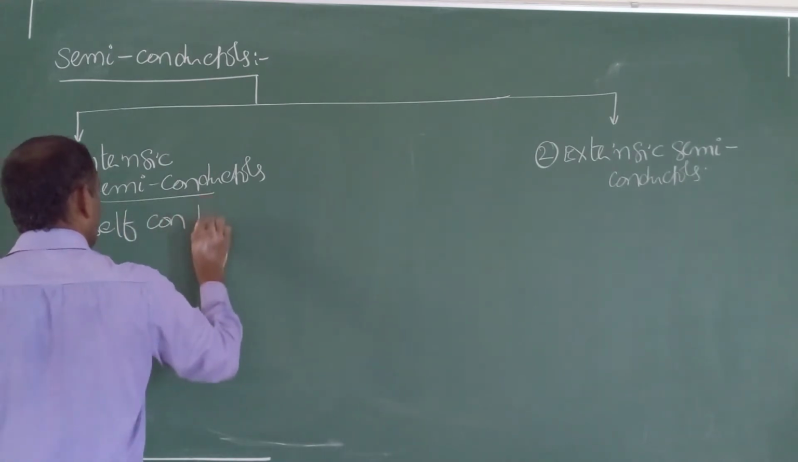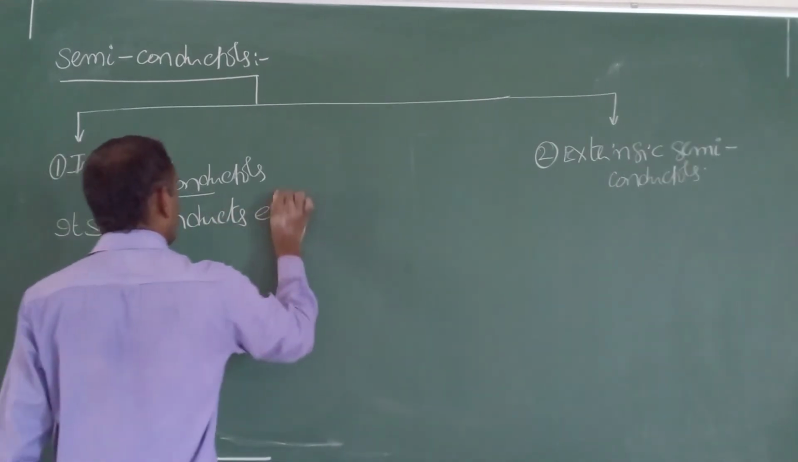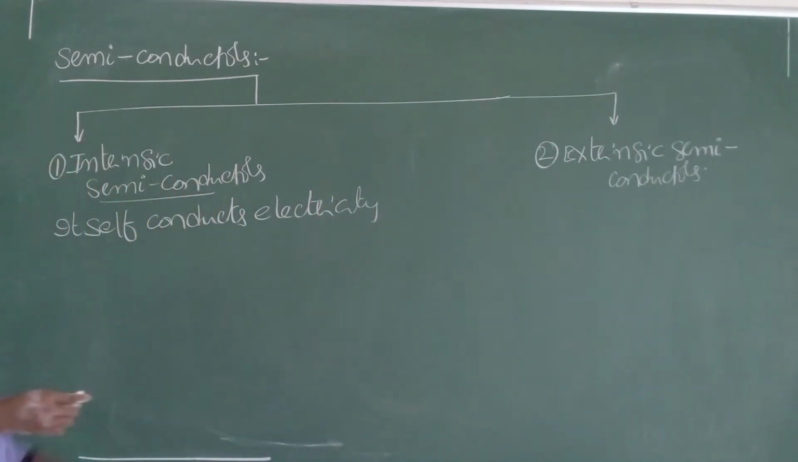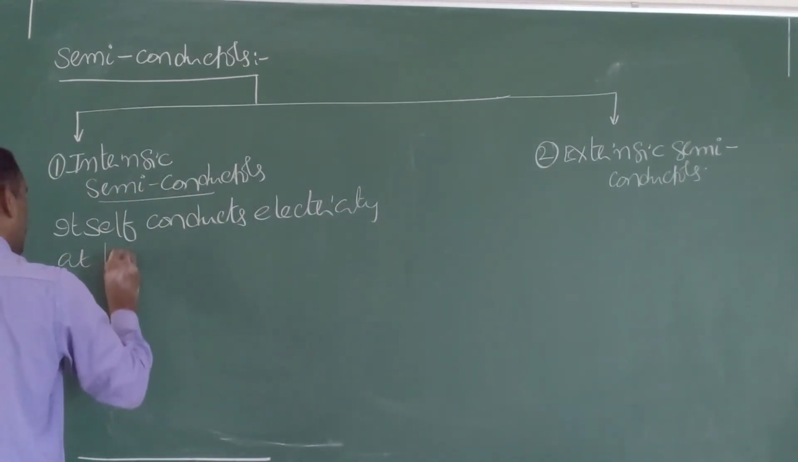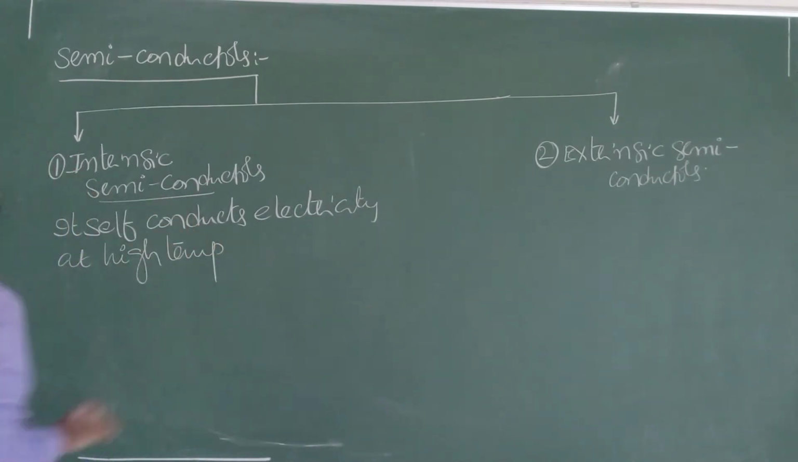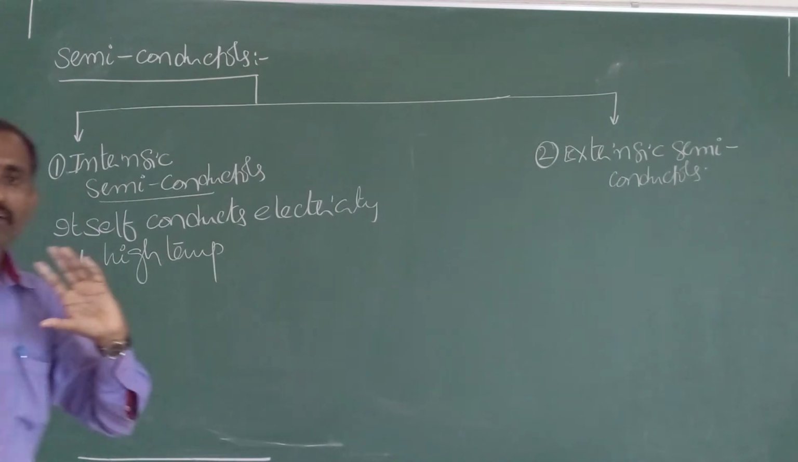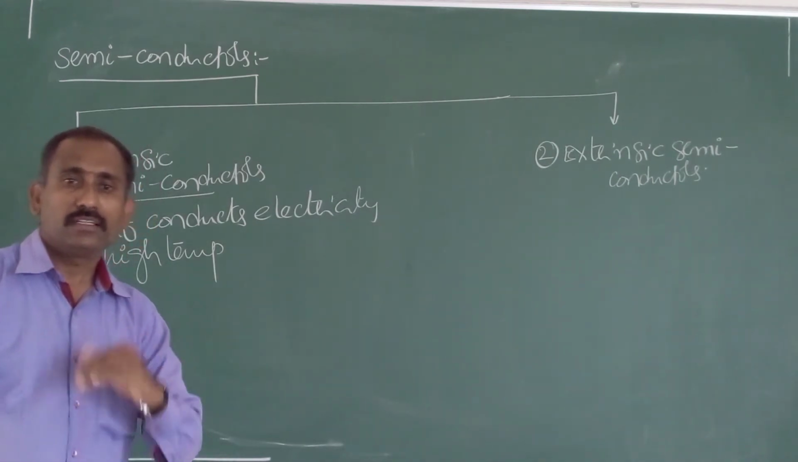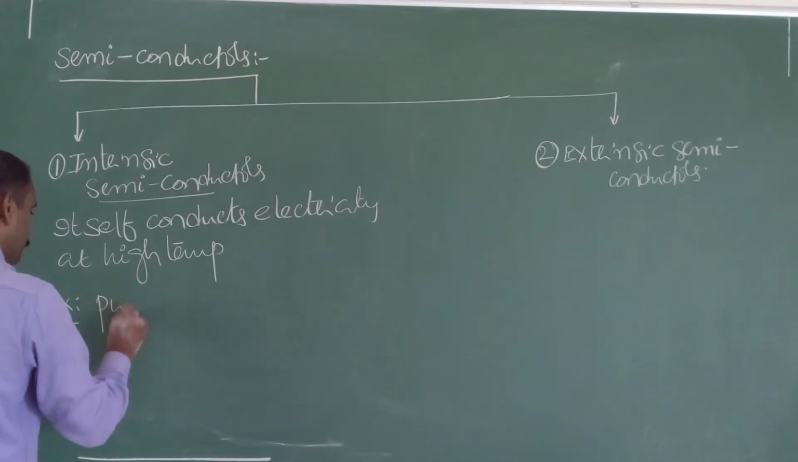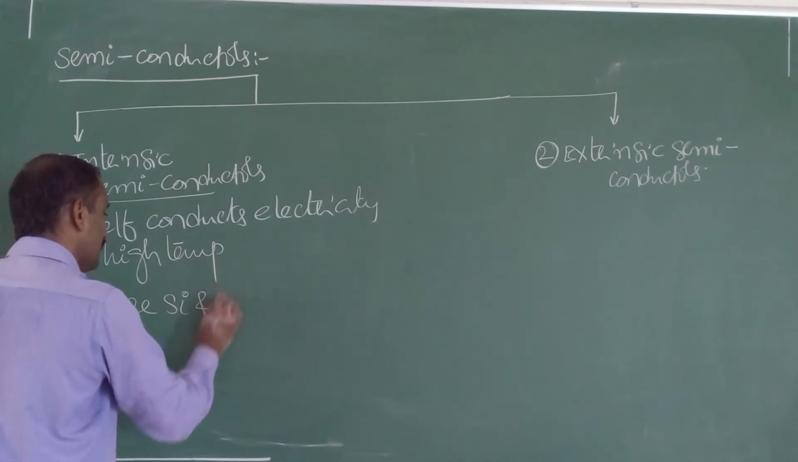The substance itself conducts electricity at high temperature. This type of substance is known as an intrinsic semiconductor. So in the case of an intrinsic semiconductor, there is no need to add a foreign substance, so-called impurity. It conducts electricity itself. Example: pure silicon and pure germanium.